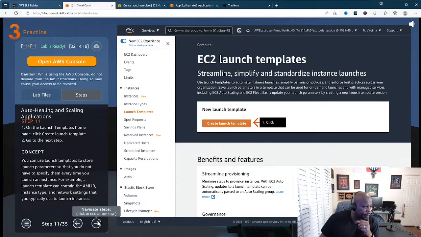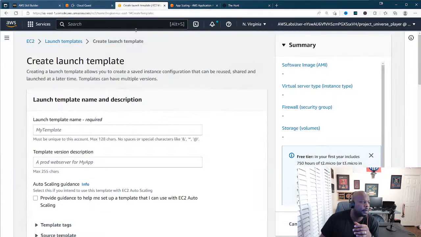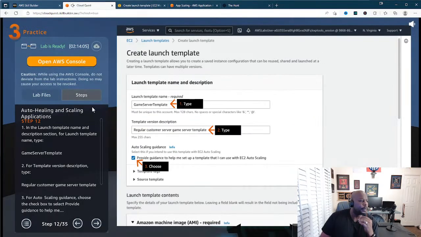Create launch template. We're going to call this game server template, so we've got to name that game server template, and call the template version regular customer server.